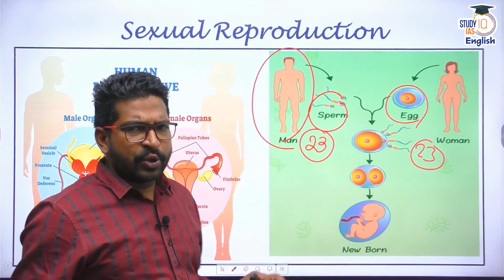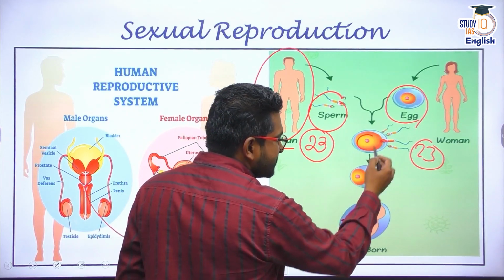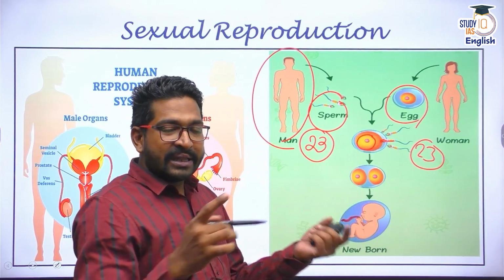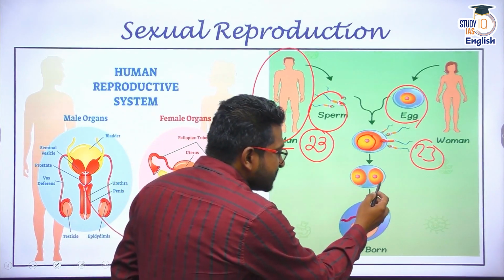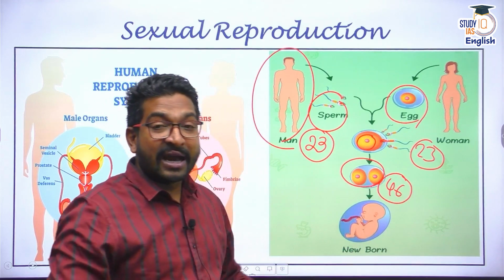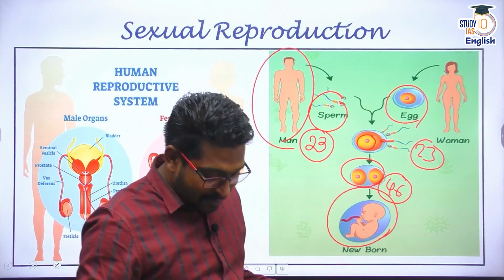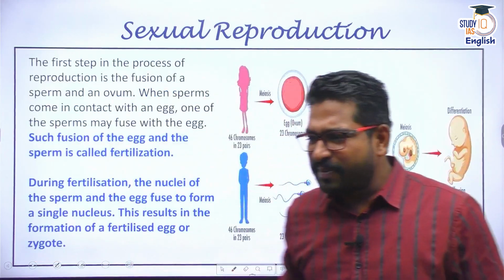Millions of sperms are produced, and one of these sperms is able to fertilize this ovum. That means the nucleus fuses, and when this nucleus fuses, this particular zygote has 46 chromosomes, and after 9 months of gestation, a baby is born. That's the process. All right, so let's talk about this a little more.